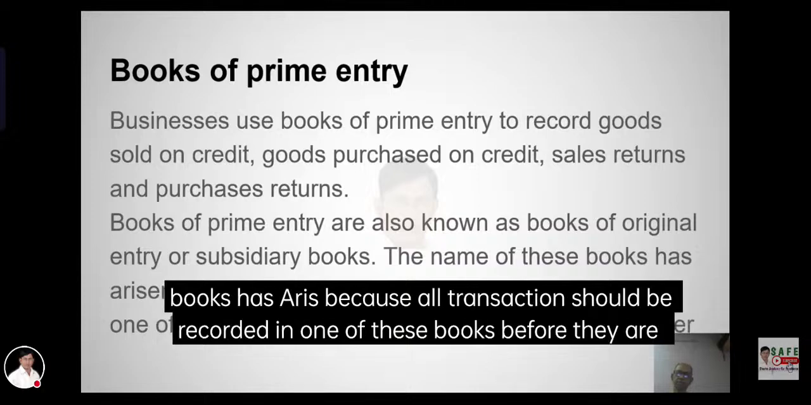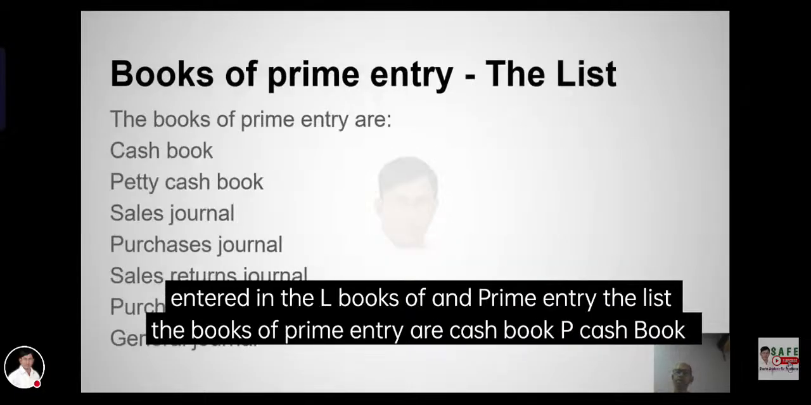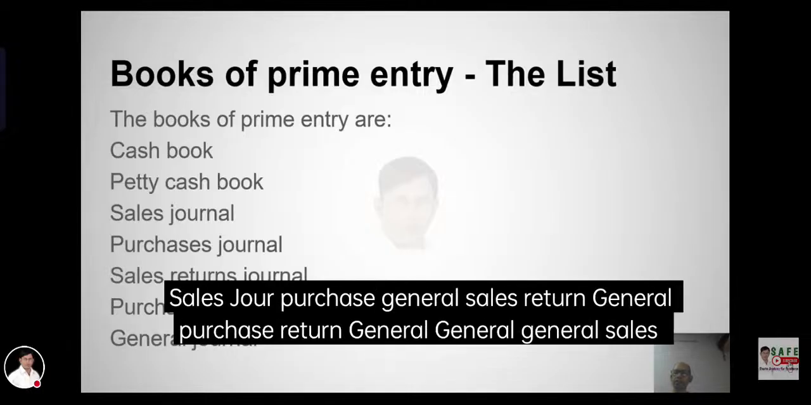The name of the books is relevant because all transactions should be recorded in one of these books before they are entered in the ledger. The books of primary entry are the cash book, petty cash book, sales journal, purchase journal, sales returns journal, purchase returns journal, and general journal.